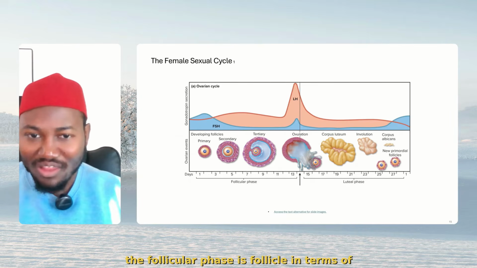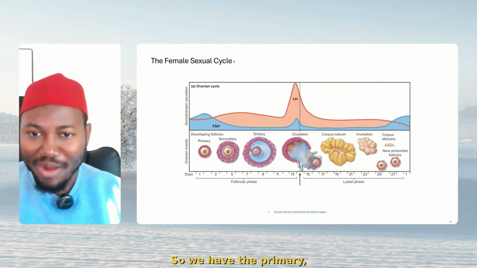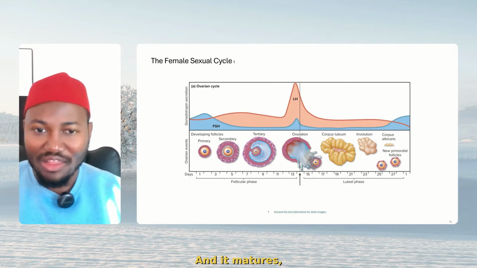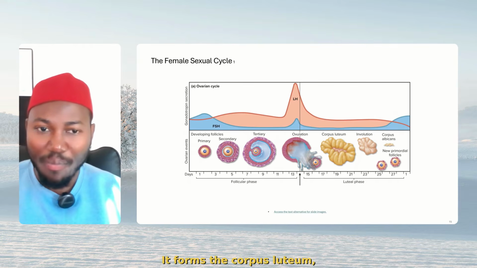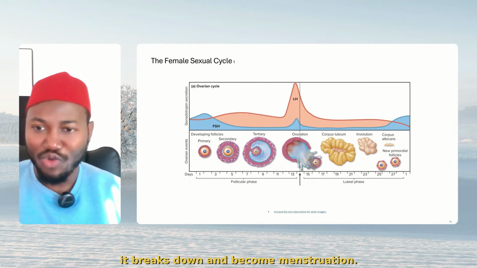Now, the follicular phase is follicle, in terms of follicle coming out, maturing. So we have the primary, the secondary, the tertiary, and it matures, ovulation comes out. This is mature follicle, you understand, waiting for sperm to fertilize it. It forms the corpus luteum, causes involution, you understand, and comes out this way. And if sperm does not come, it breaks down and becomes menstruation.